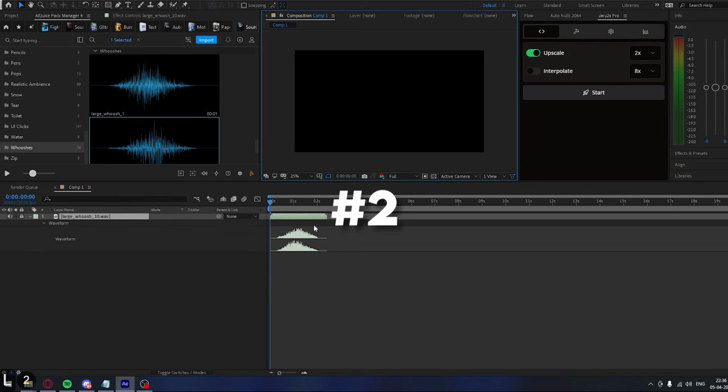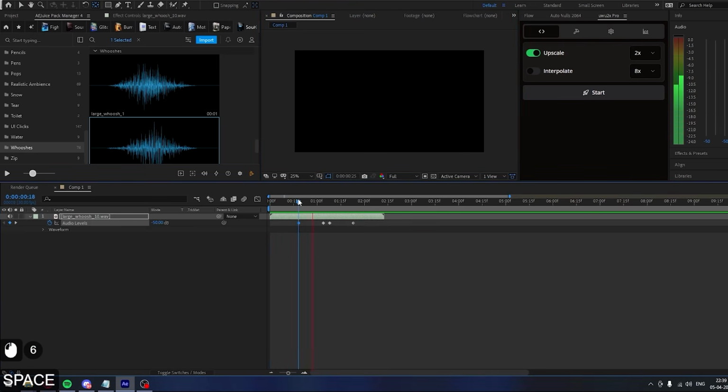Now in this technique, we are gonna turn this into this. Here we are turning a slow whoosh into a fast whoosh. You're gonna do the same thing that you did before, but this time I'll do it in a different manner. Make 2 keyframes in the middle, make another at the end and lower it down. Make another at the start and lower it down again, and then adjust the keyframes to your liking.